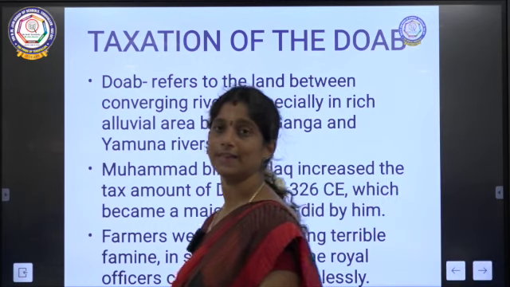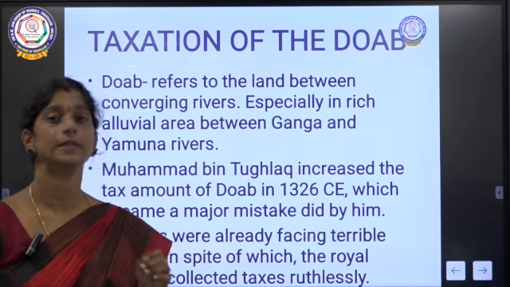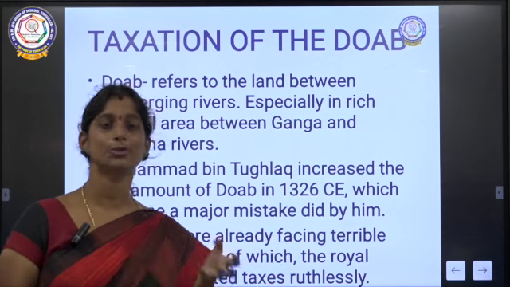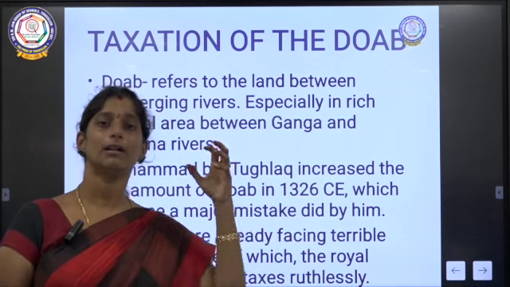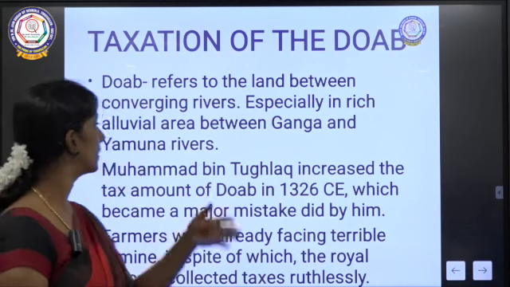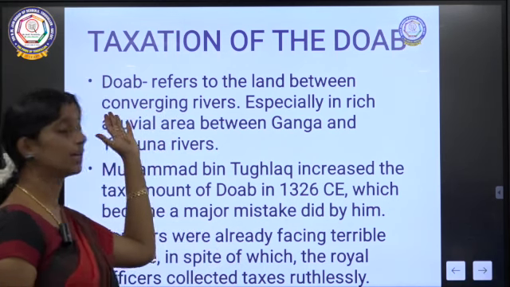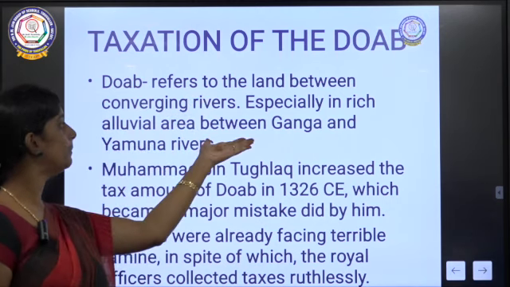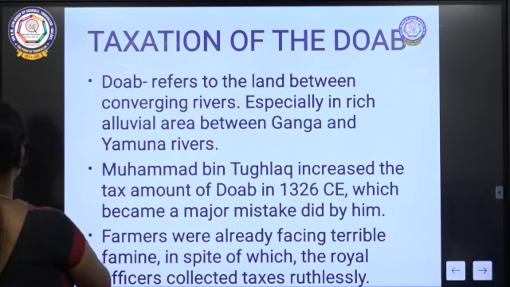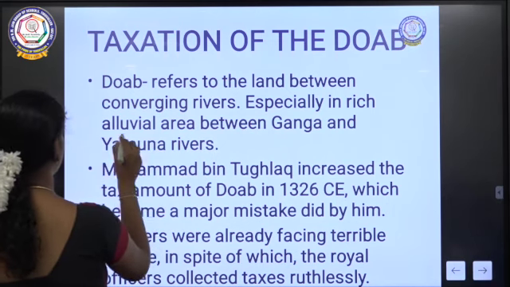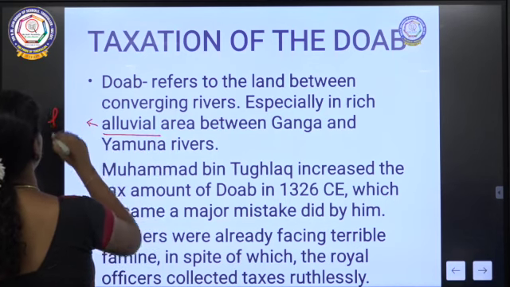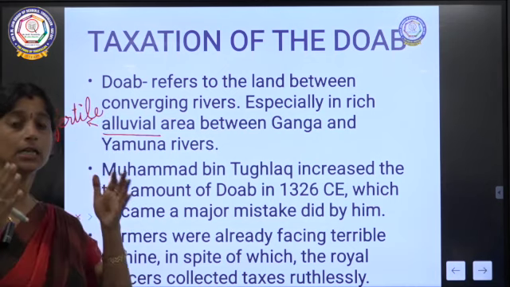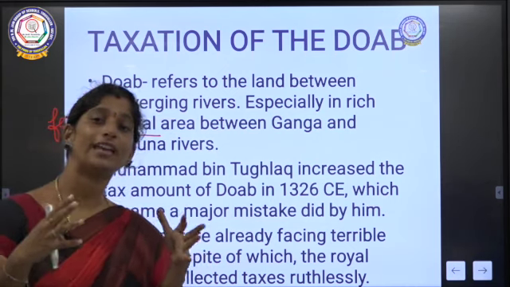So DOAB is nothing but a land which is very fertile, okay. So the land which is very much cultivable, which goes nearby the rivers, so that the soil is very fertile and agriculture can be carried out very well, okay. So DOAB refers to the land between converging rivers. So especially it is rich in alluvial area between Ganga and Yamuna rivers. So alluvial means fertile. Right? So this was the area where the soil was very fertile.